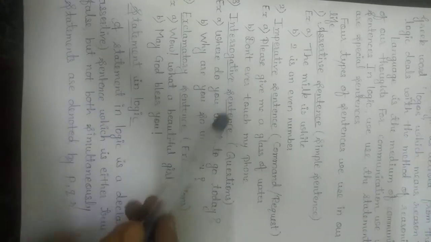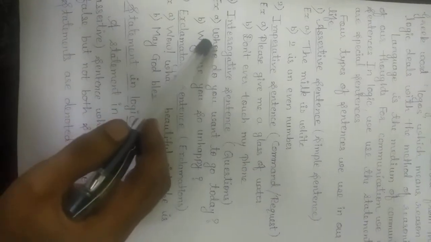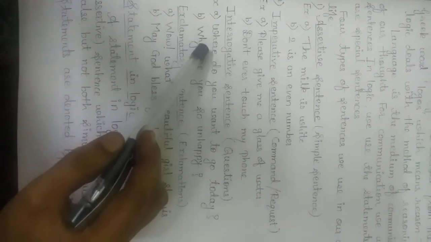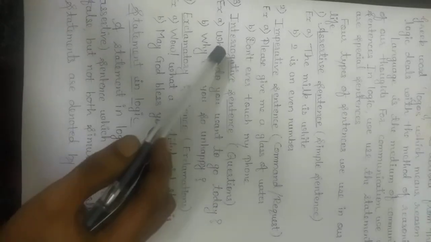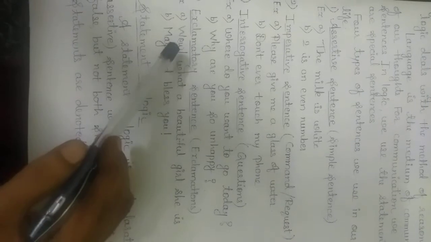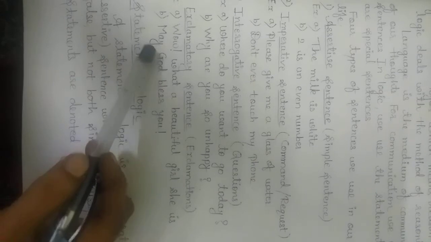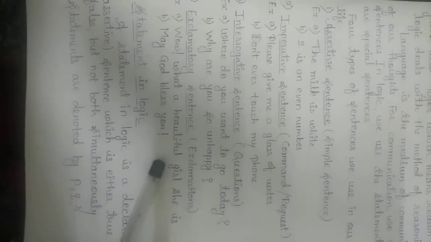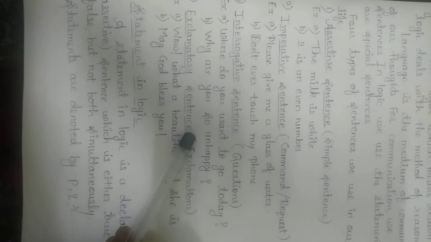Now interrogative sentences, which includes questions. What is your name? How are you? Where are you going? Where do you want to go today? Why are you so unhappy? These are all examples of interrogative sentences. And the fourth type is exclamatory sentences, which includes exclamation. For example, wow, what a beautiful girl she is. May God bless you. These are the examples of exclamatory sentences.